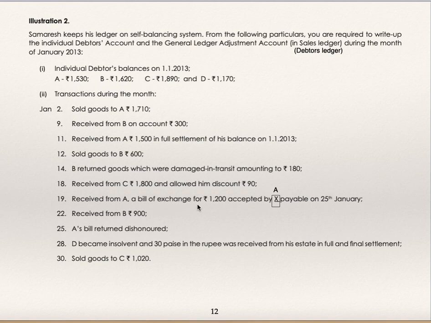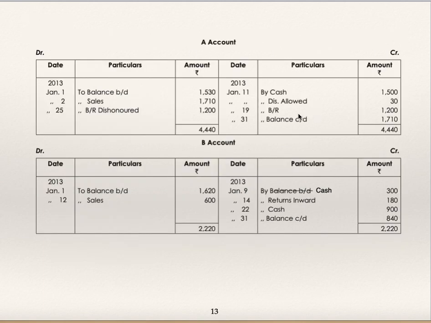Received from A a bill of exchange for rupees 1200, accepted by A, payable on 25th January. The X is a printing mistake. So A has accepted a bill worth 1200: A's account by bills receivable 1200.